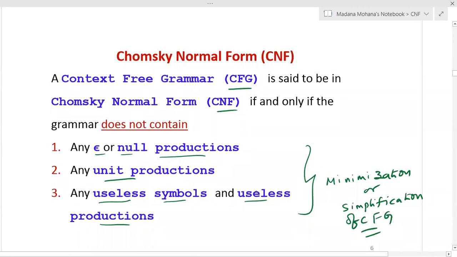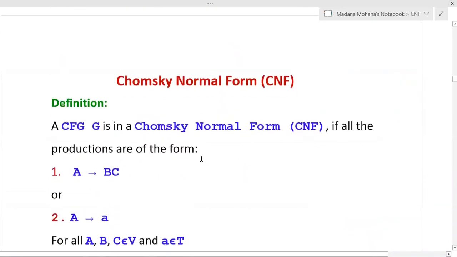This is the first condition of a Chomsky normal form. So a context-free grammar is in Chomsky normal form only if it does not contain any epsilon or null production, any unit productions, any useless symbols and useless productions. This is the basic requirement of converting a context-free grammar into Chomsky normal form.